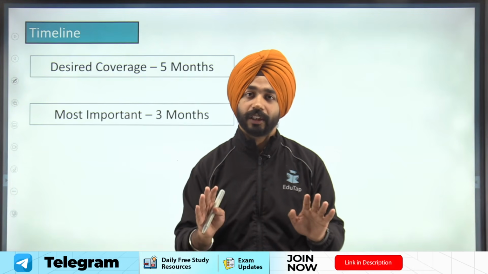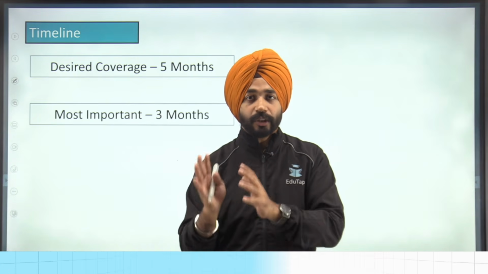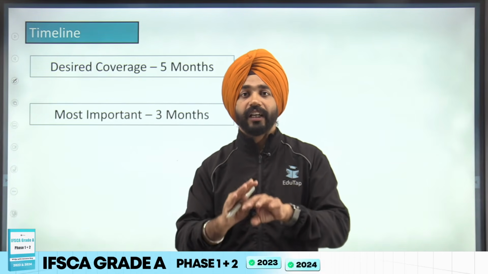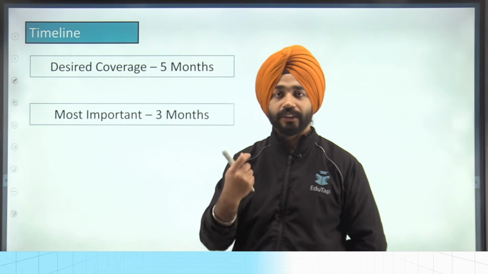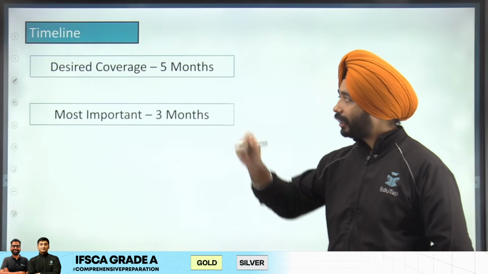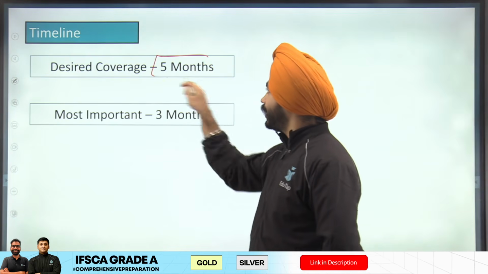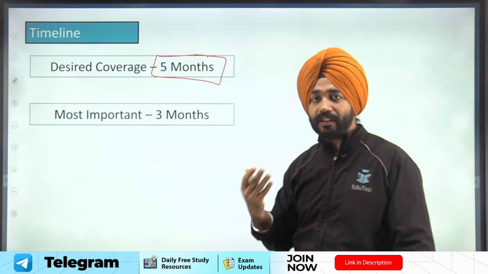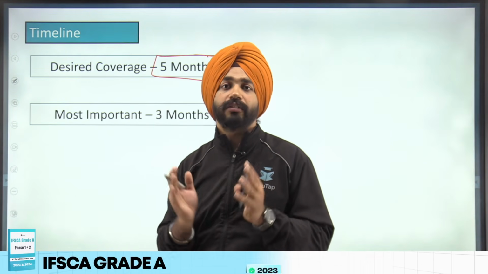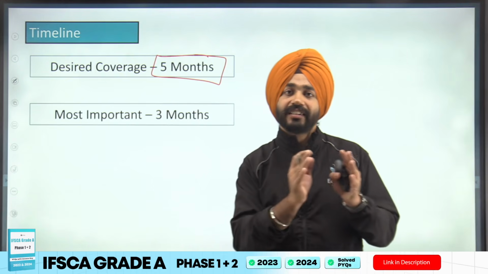That's the only objective. And you have to sit in the phase 2 examination. So it's a qualifying examination, and I'm not saying it's a very difficult thing to qualify, because you can secure 30% in phase 1 paper 1 also. So that should be the priority here. Okay ji? Now, timeline, I would say, guys, 5 months should be given. And the reason being that if you look at the previous year paper, it was just 3 to 5 months where the maximum questions were being asked. It was not just the last 3 months also.